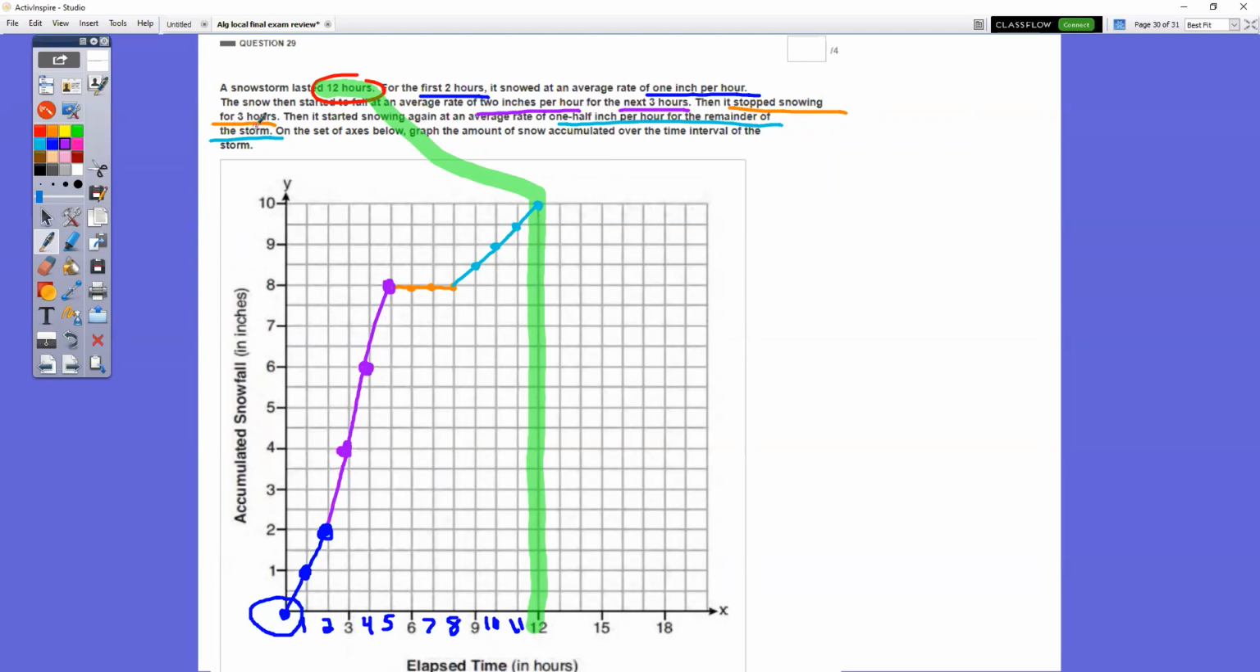Then it stopped snowing for 3 hours. So did our total snowfall increase at all? No, it stayed the same. So we go over 1, over 2, over 3. Our total snowfall stays the same. Then it started snowing again at the rate of 1/2 inch per hour for the remainder of the storm. So now I'm going up 1/2 inch. 1/2 inch is 1 block. So 1 hour I'm going over and going up 1/2 inch. Another 1/2 inch, another 1/2 inch, another 1/2 inch. I have to stop right there because that's kaput. That's hour 12. And that's what your final exam looks like.